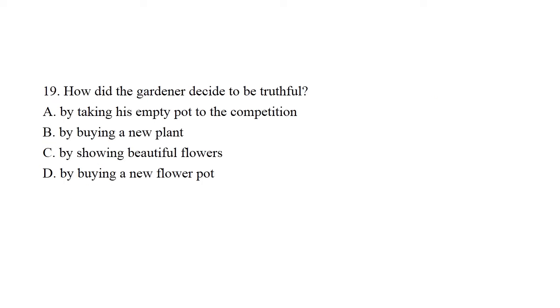Question number 19. How did the gardener decide to be truthful? Option A, by taking his empty pot to the competition. Option B, by buying a new plant. Option C, by showing beautiful flowers. Option D, by buying a new flower pot. So the right answer is by taking his empty pot to the competition.